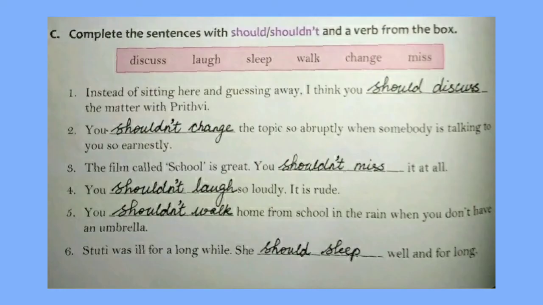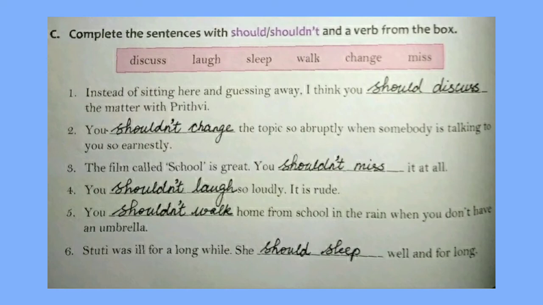Let's see some more examples in the exercise. Instead of sitting here and guessing away, I think you should discuss the matter with Prithvi. So it's a suggestion. You shouldn't change the topic so abruptly when somebody is talking to you so earnestly. Again, it's a suggestion, or you can also consider it as advice. The film called School is great. You shouldn't miss it at all. So, again, it's a suggestion. Again, I remind you, after should we use the present form of the verbs.